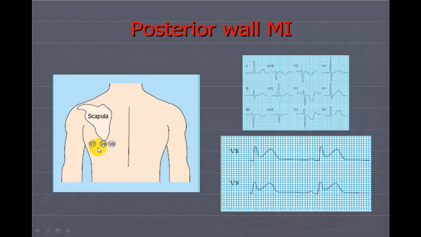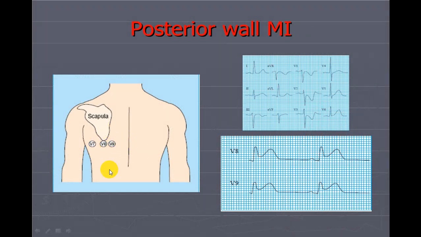This is V7, V8, V9. V7 is the posterior axillary line at the same horizontal level, that is the fifth space. V8 is just below the scapula, we call infrascapular, and V9 is between the scapula and vertebra, at the posterior spinous process. So we call it in between these two.